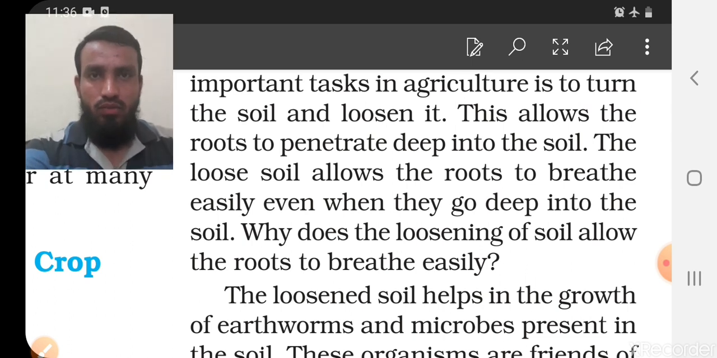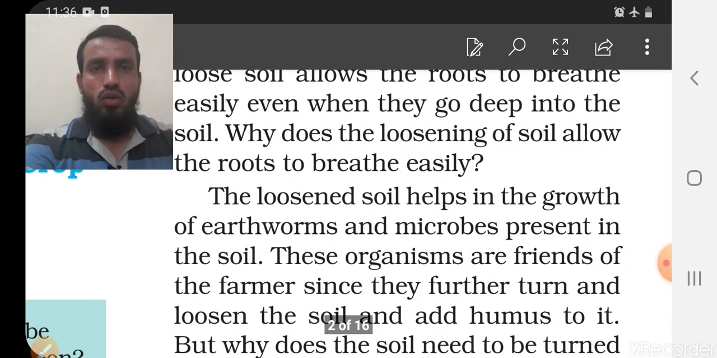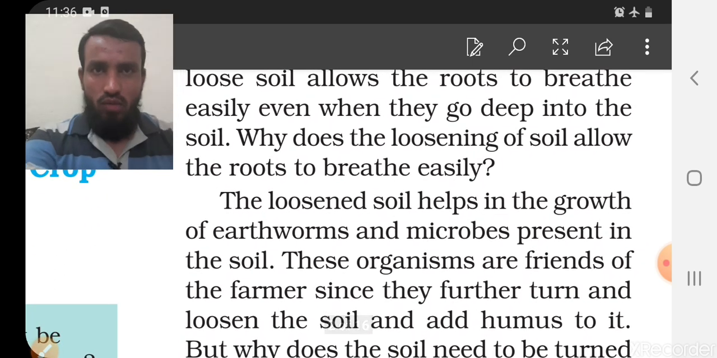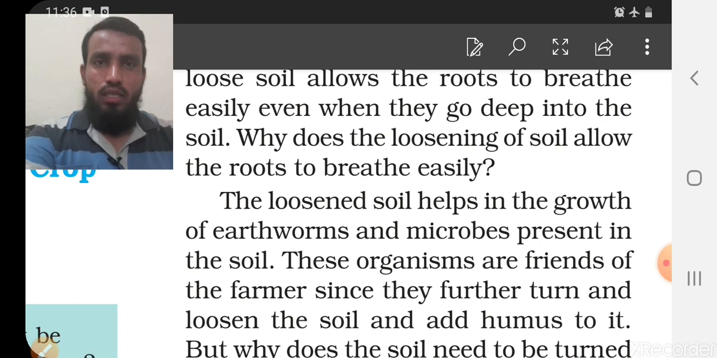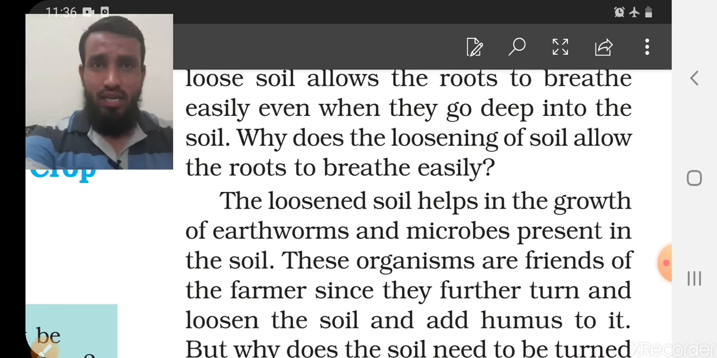What are the advantages of loosening the soil with the help of the plow? It makes the soil very soft, and soft soil provides easy penetration of the roots. When we sow the seeds, the new plant coming out, called the seedling, is very delicate, so we need soil loosening. Loose soil allows the roots to penetrate inside the soil easily, and it can withstand all conditions and take water from the soil.